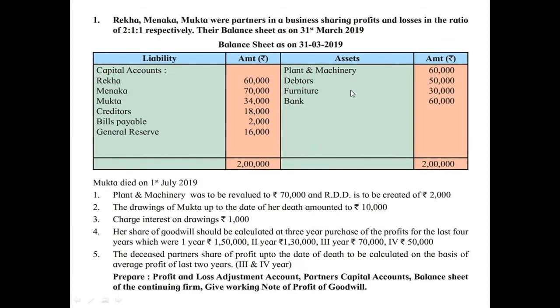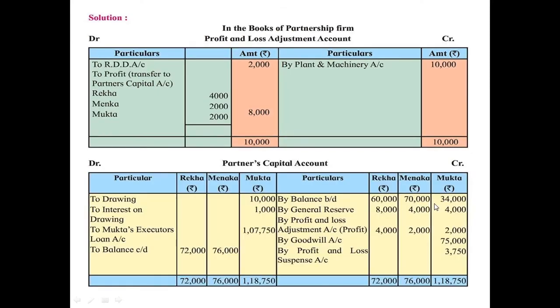Then further it is given that RDD is to be created at rupees 2,000, reserve for doubtful debts. Whenever RDD is created, the value of debtors decreases. Whenever the value of an asset decreases, the difference is recorded on the debit side of the revaluation account. So here the entry will come on the debit side to RDD account rupees 2,000.